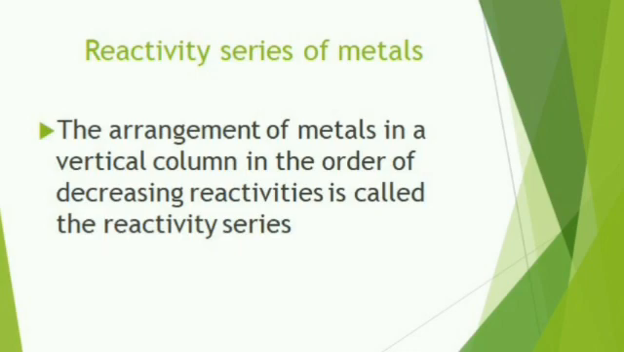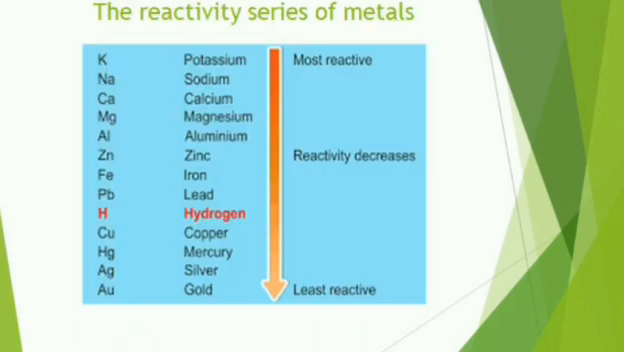The arrangement of metals in a vertical column in the order of decreasing reactivities is called the reactivity series of metals. In the reactivity series, the most reactive metals are placed at the top, whereas the least reactive metals are placed at the bottom. Look at this. This is the reactivity series. Potassium, sodium, calcium, magnesium, aluminium, etc. They are placed at the top.